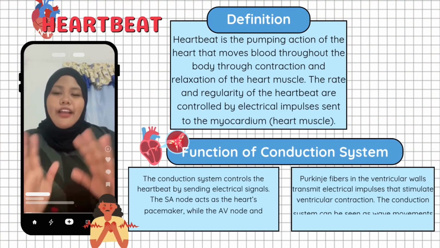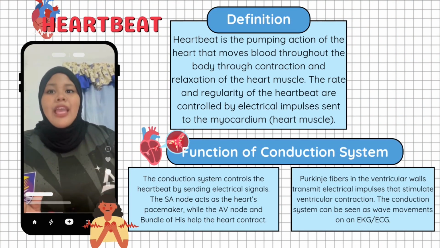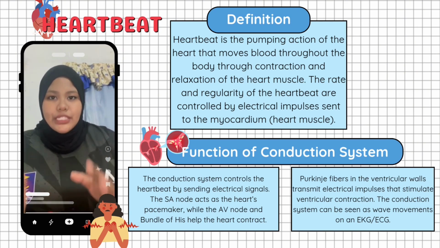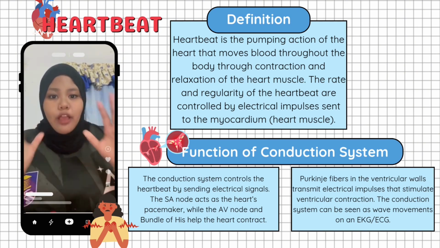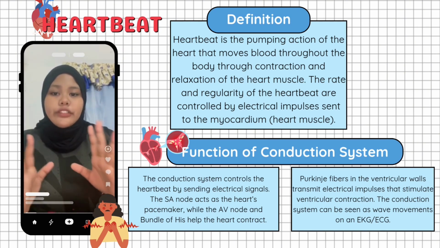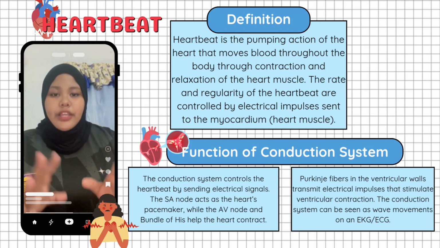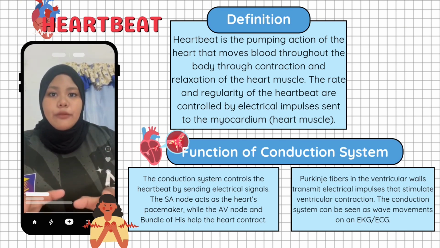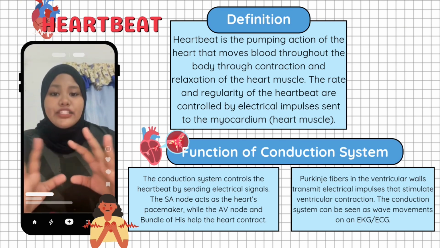Lastly, I will explain the heartbeat and the conduction system. The heartbeat is the pumping action of the heart that moves blood throughout the body. It happens through the contraction and relaxation of the heart muscle. The conduction system controls the heartbeat by sending electrical signals.